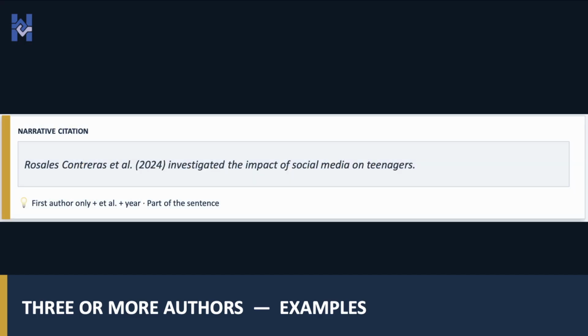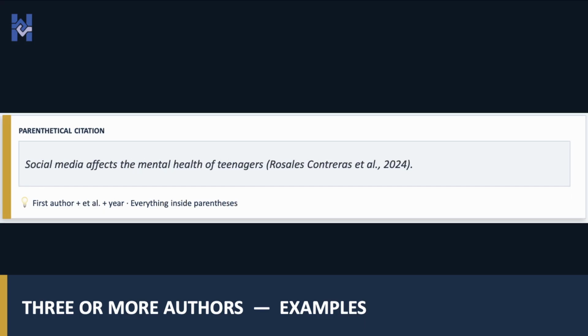Now, the examples. Narrative citation: Rosales Contreras et al. (2024) investigated the impact of social media on teenagers. Only the first author appears, followed by et al. and the year. Parenthetical citation: social media affects the mental health of teenagers (Rosales Contreras et al., 2024).